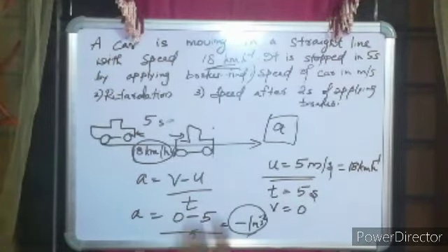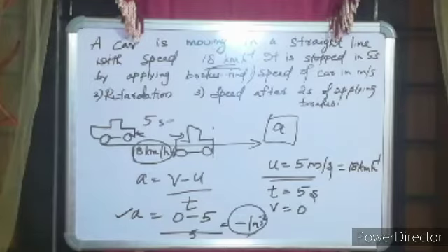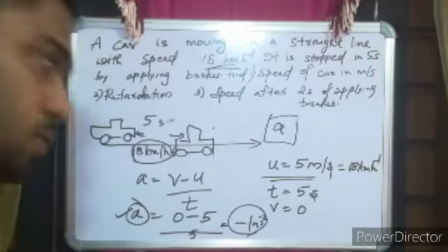Again it was said that it is retarded. So if you are writing acceleration, that will be minus 1 meter second raised to minus 2. Don't apply any extra negative here saying that it is getting retarded or something like that. In the answer itself you will be getting the negative. So A is equal to minus 1 meter second raised to minus 2.